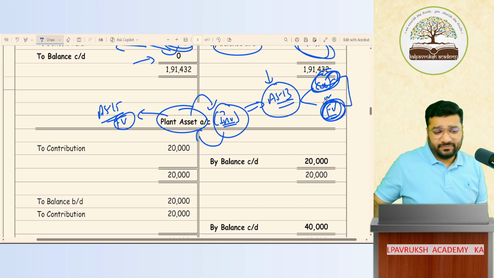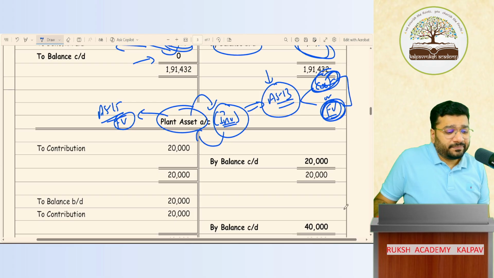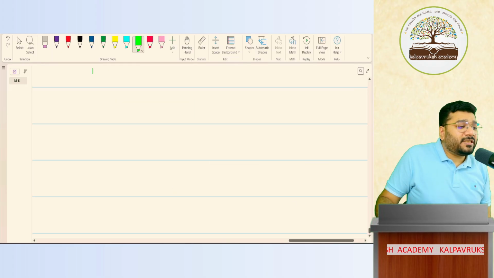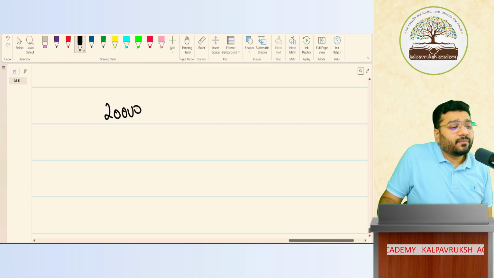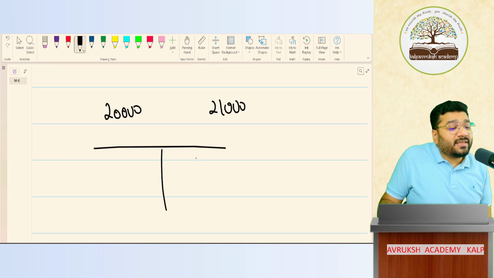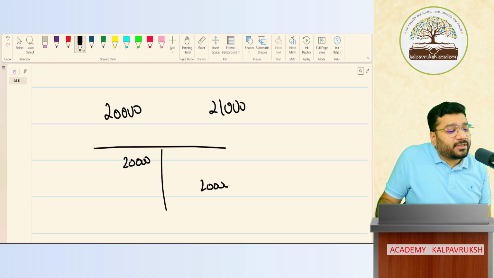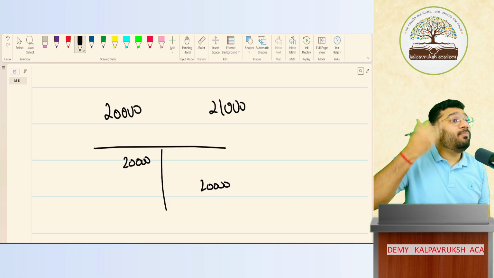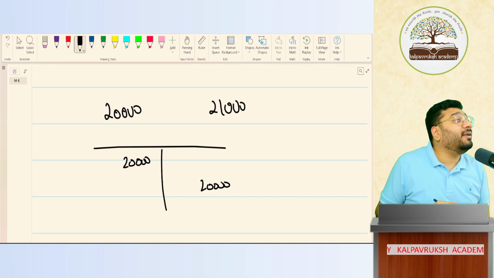Tell me. For example, the investment you made is 20,000 rupees. The fair value of that is 21,000 rupees. So what does AS 13 say? If I've made the investment at 20,000, the closing balance also should be 20,000 rupees, because I will not book the unrealized profit. I should not book the unrealized profit.